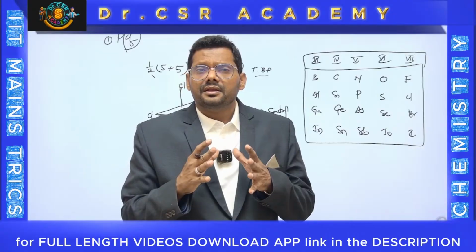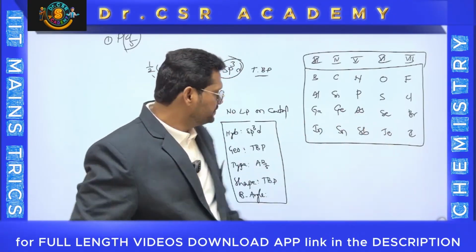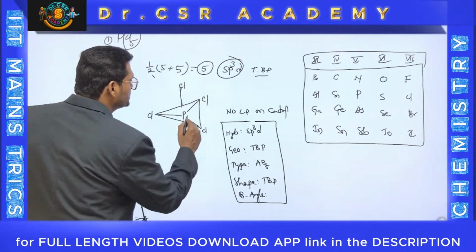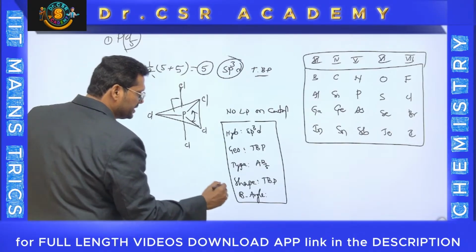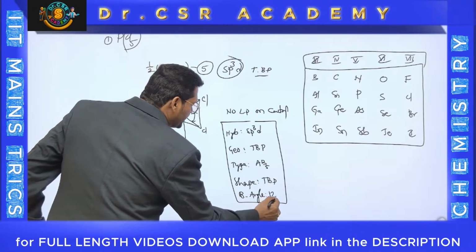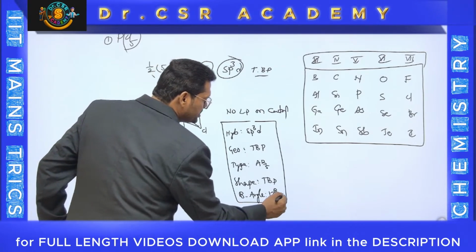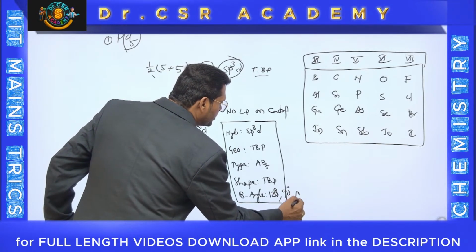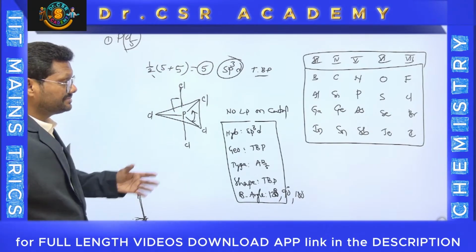We are here to explain in an unlimited way, not fixed things. Bond angles here: 120 degrees, 90 degrees, and 180 degrees. You can understand this because it's a simple molecule.